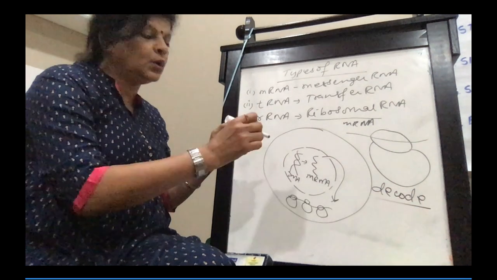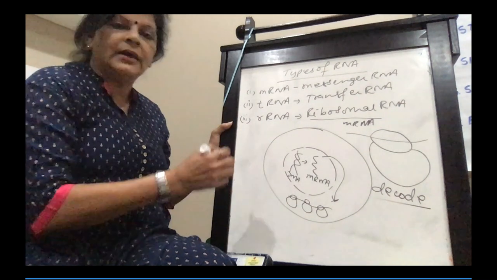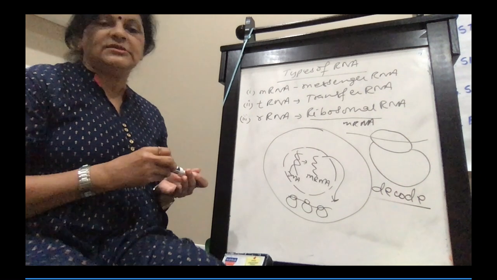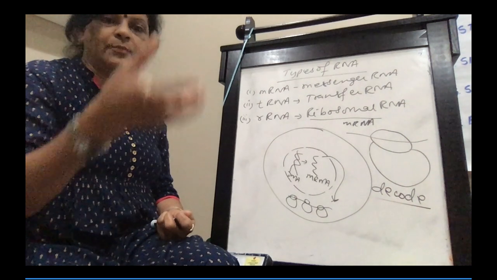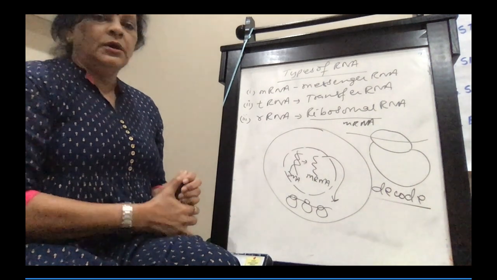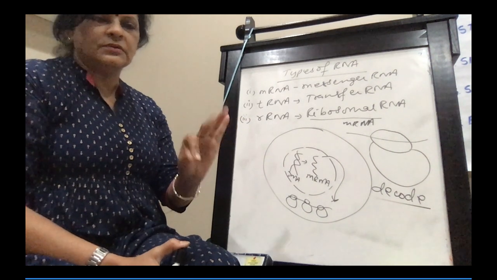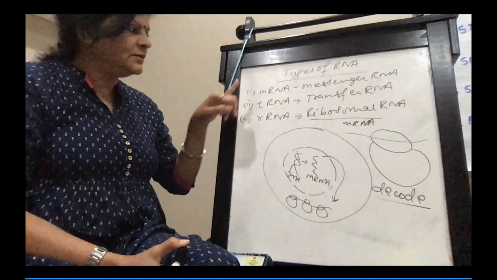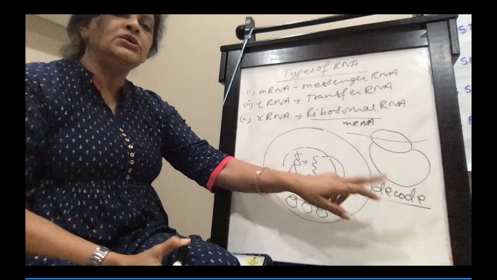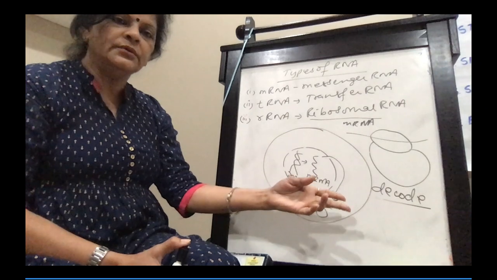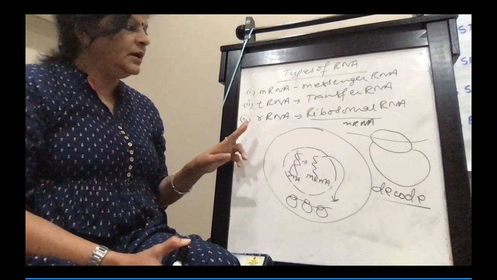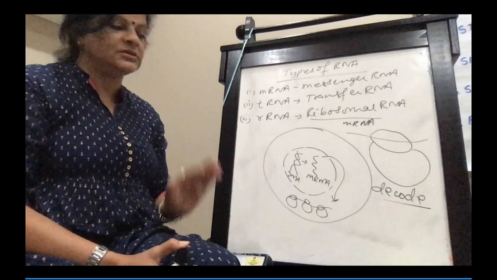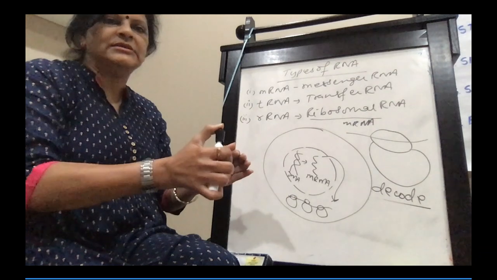It will decode the code on mRNA and also pick up amino acids, because proteins are produced by amino acids joining through peptide bonds. That's how proteins are produced. So now, three functions. mRNA carries the code for protein synthesis. tRNA decodes the code, reads the code, and picks up amino acid. rRNA is present in the ribosome and it helps in protein synthesis, because the place for protein synthesis is the ribosome.